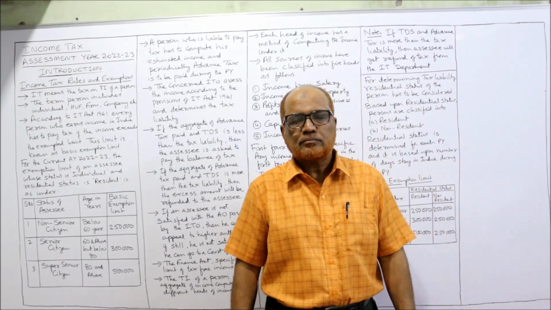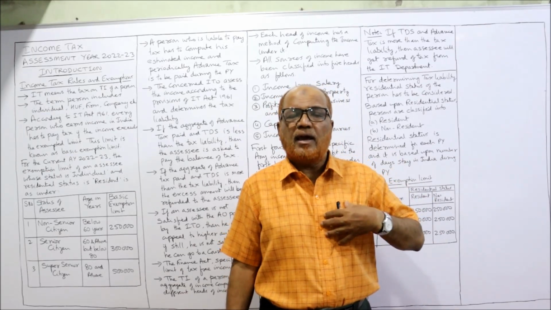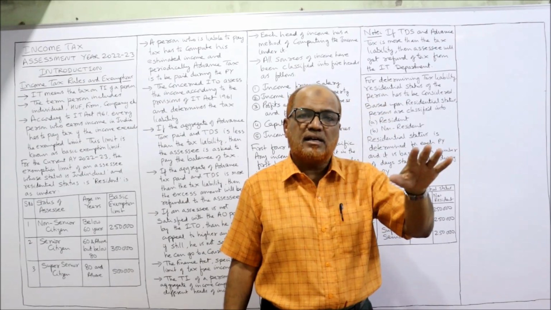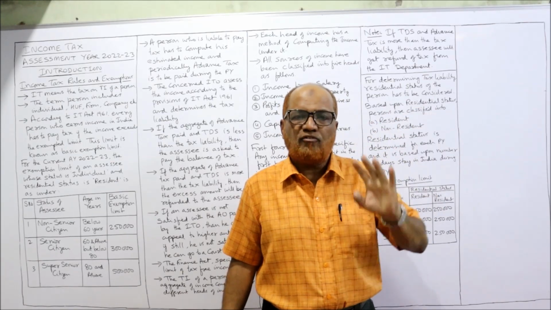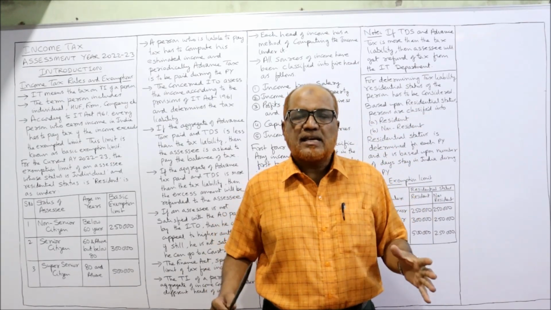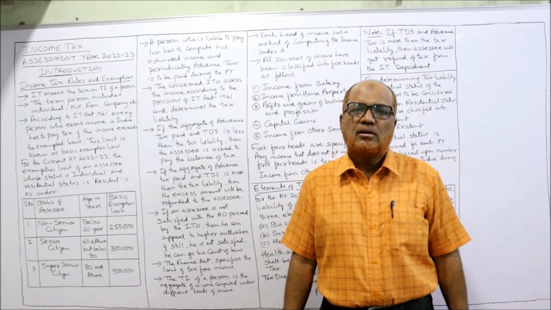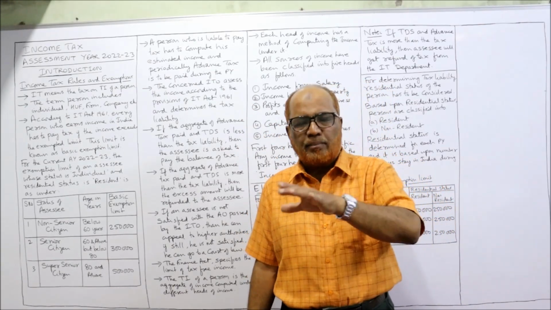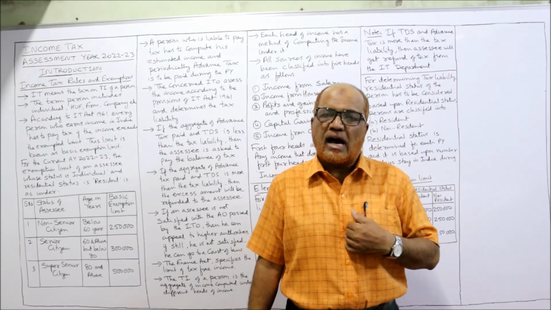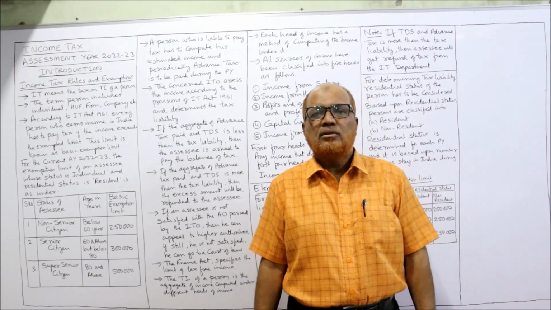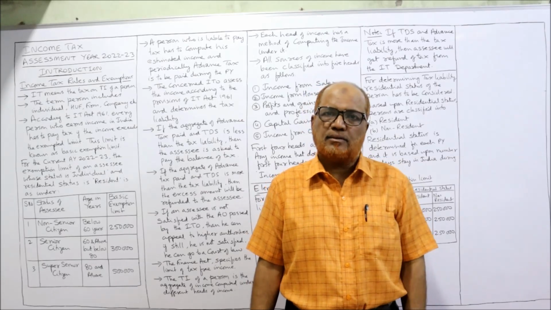The opposite case. During the current previous year, I have paid advance tax 20,000. My employer has deducted TDS 50,000. The total 70,000 rupees I have already paid. But when tax is calculated, the tax liability comes to 60,000. The tax liability calculated by the income tax officer according to the provisions comes to 60,000, whereas I have already paid 70,000. So the 10,000 rupees the income tax department will refund to the assessee.